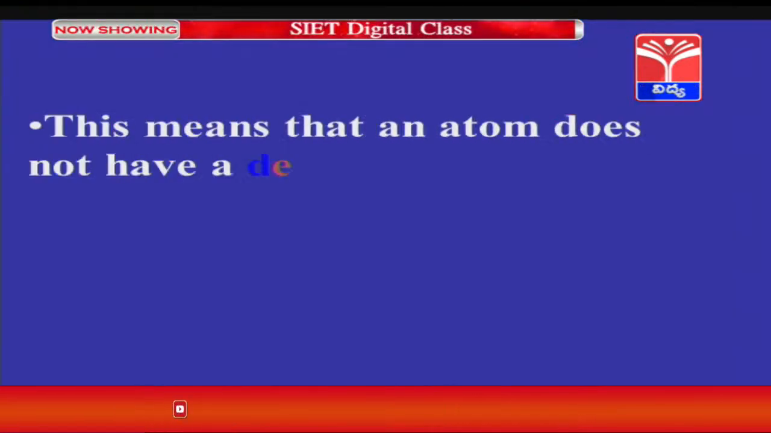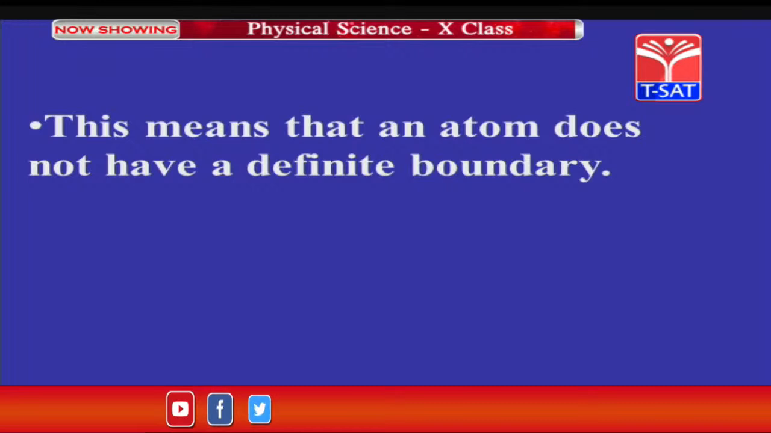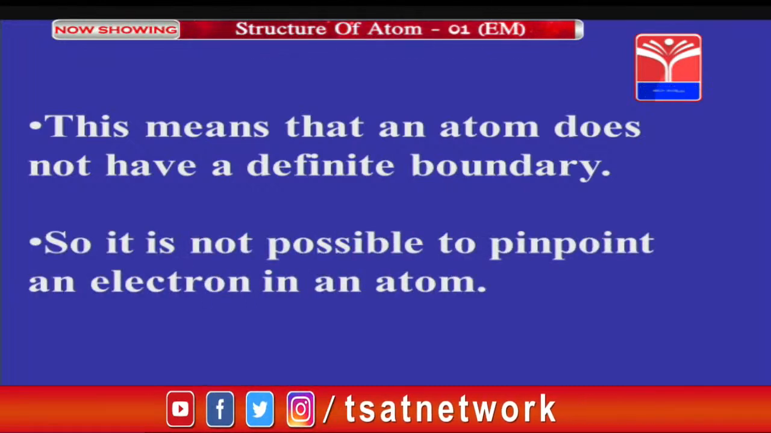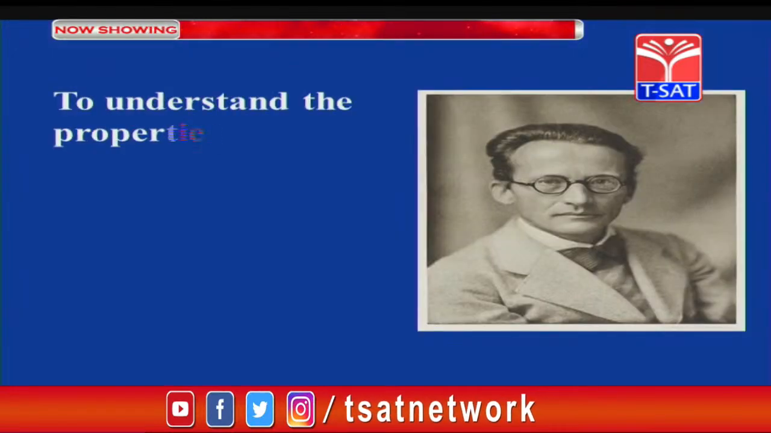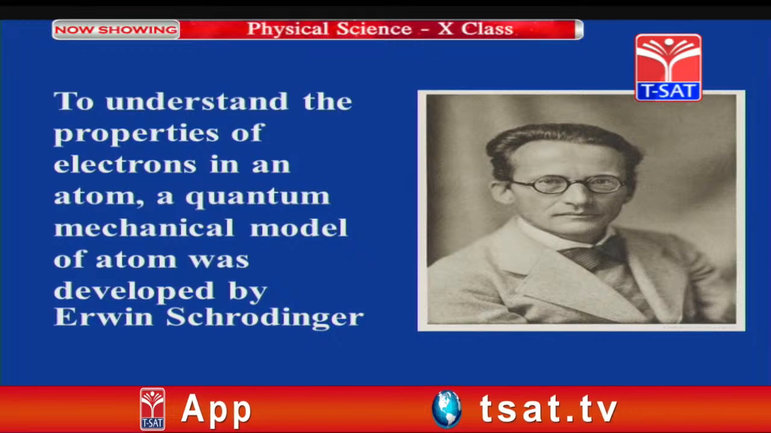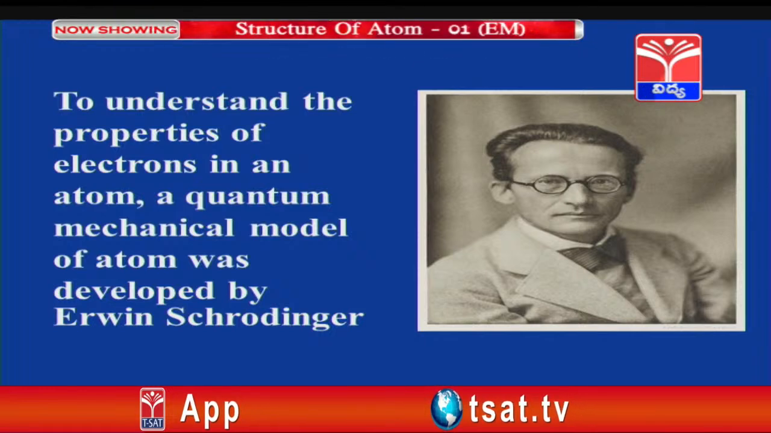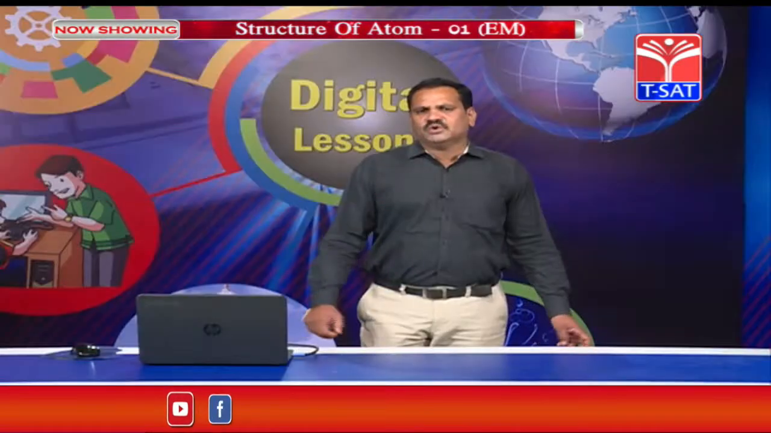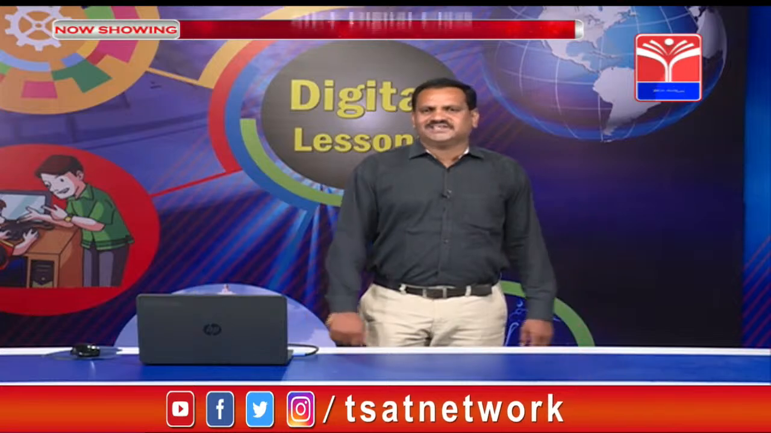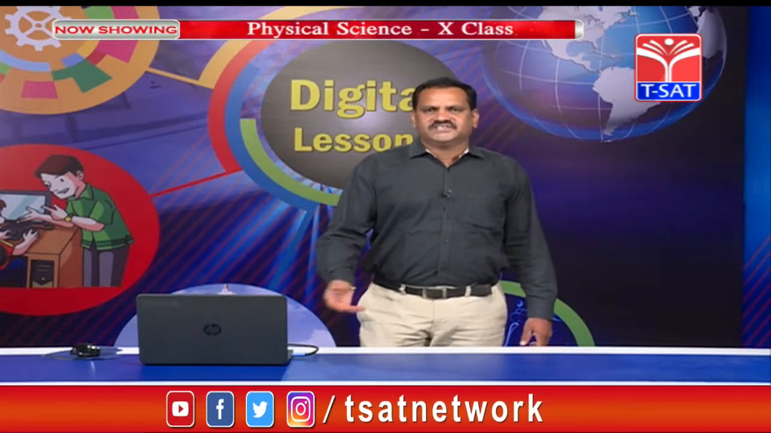This means that an atom does not have a definite boundary. So, it is not possible to pinpoint an electron in an atom. To understand the properties of electrons in an atom, a quantum mechanical model of the atom was developed by Erwin Schrödinger. He introduced a new concept. What is the new concept and how he explained the structure of the atom, we will see in the next class.